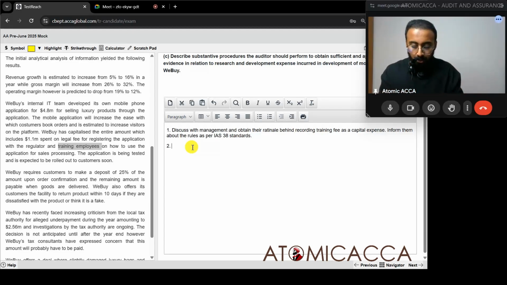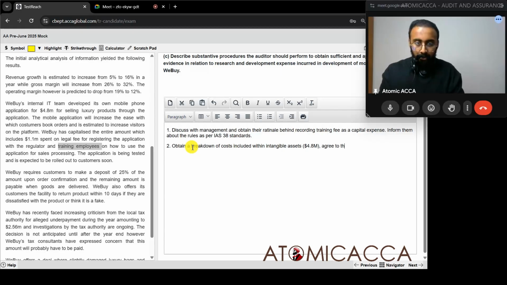So what I can do, for the amount recorded, obtain a breakdown of costs included within intangible assets, that is dollar 4.8 million.